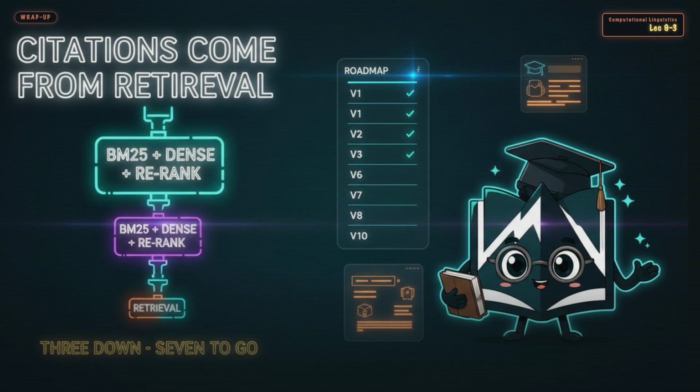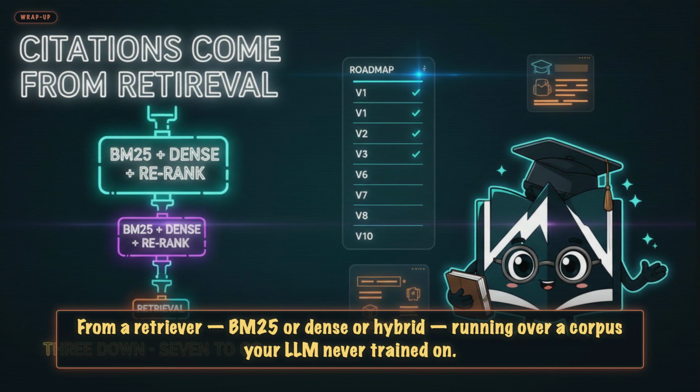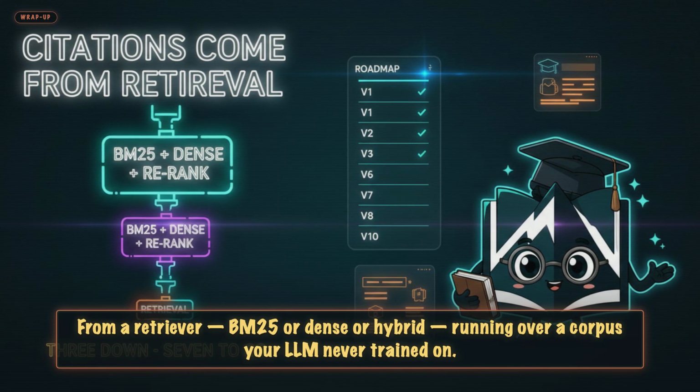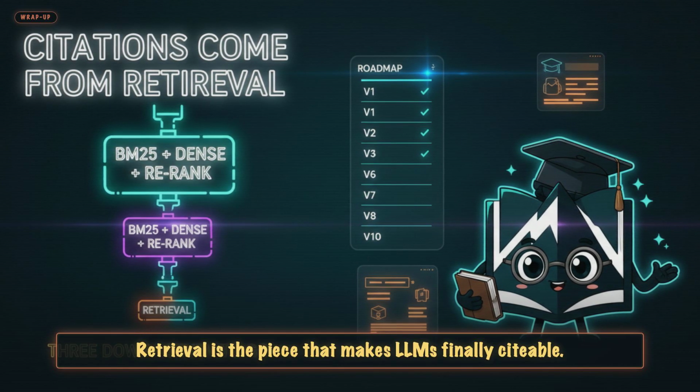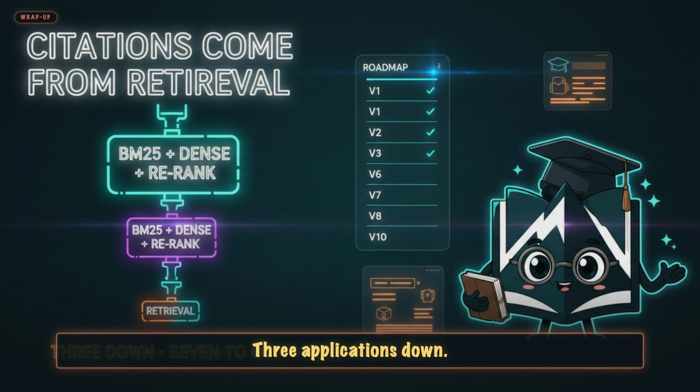Back to the puzzle. Where did the citation come from? From a retriever, BM25, or dense, or hybrid, running over a corpus your LLM never trained on. Retrieval is the piece that makes LLMs finally citable. 3 applications down, 7 to go.